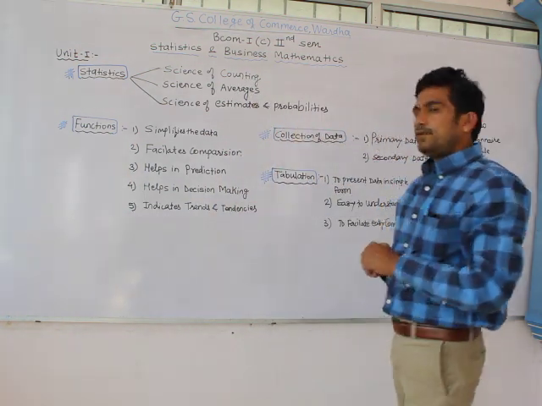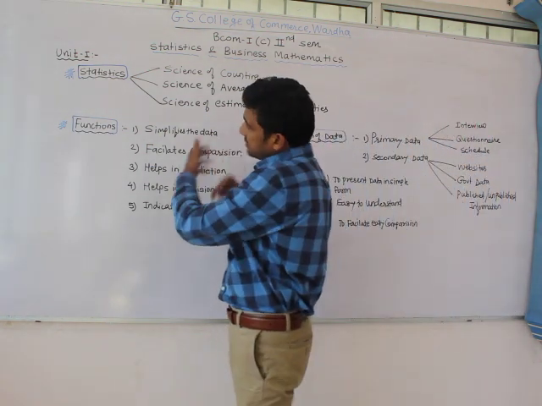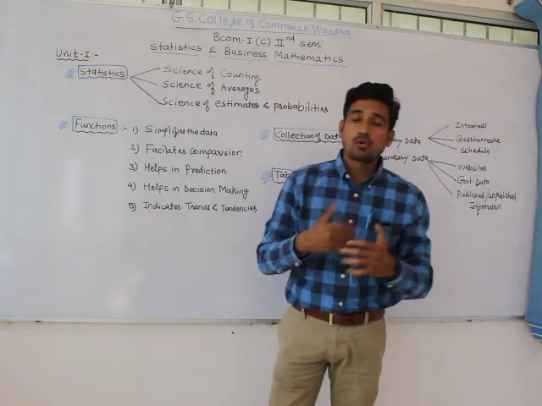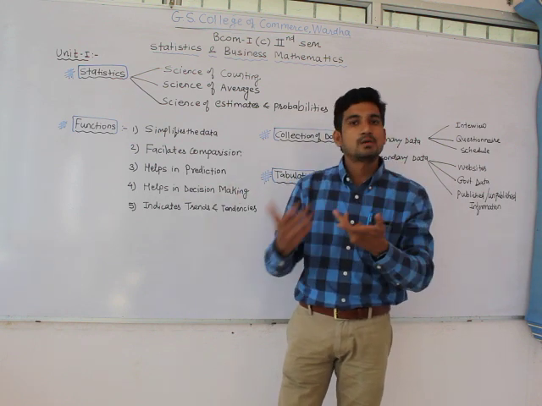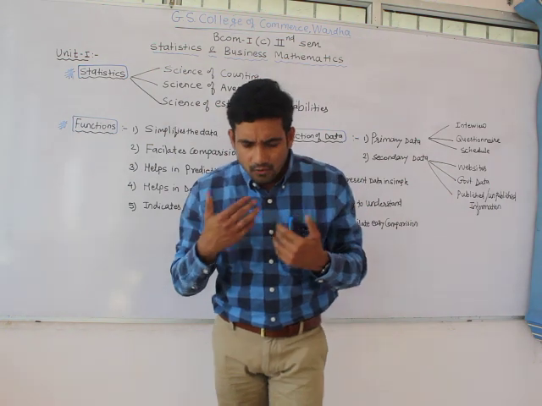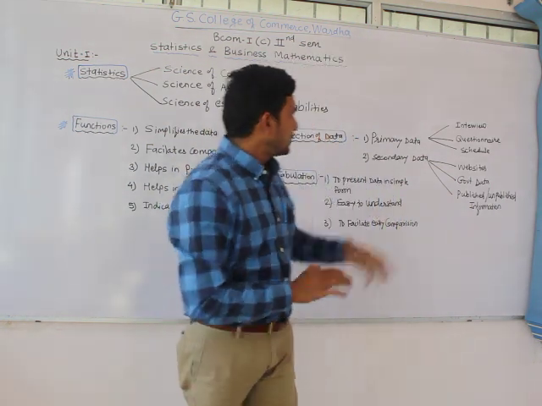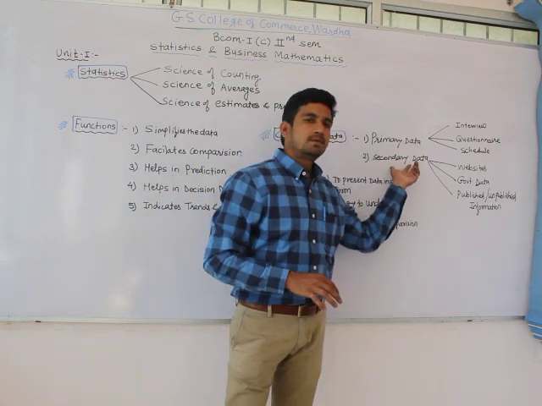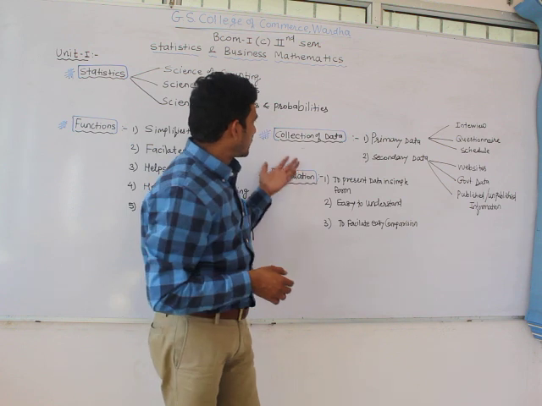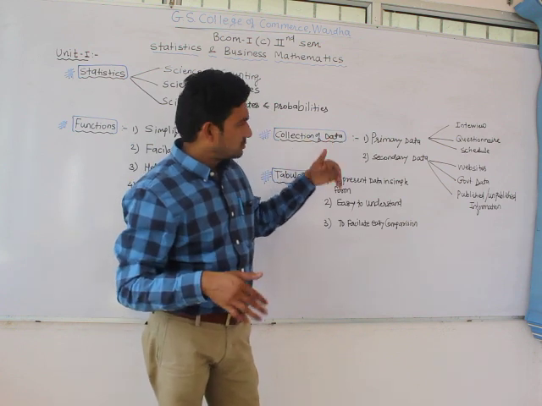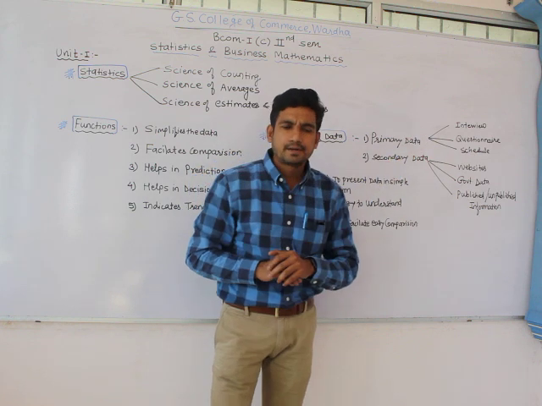Now, if we are using statistics, we have to collect the data, because everything is related to data. For the last 10 minutes, we have just been talking about data. So from where will this data come? There are two sources. You can bifurcate the data in two ways: primary data and secondary data.